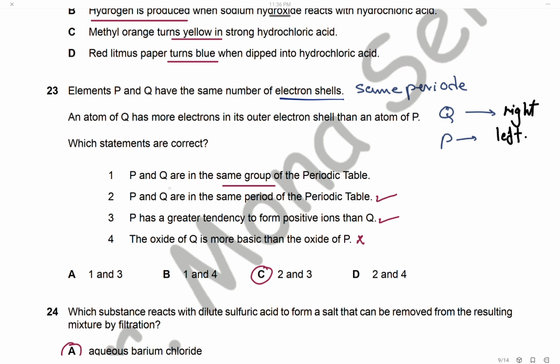Which are the correct statements? P and Q are in the same group. This is of course wrong. As we've just said, they are in the same period, so statement 2 is correct. P has a greater tendency to form positive ions than Q because P is on the left of Q, so P is more metallic. That's why P has a greater tendency to form positive ions. The oxide of Q is more basic. This is wrong, of course. P is more metallic, so the oxide of P is more basic. Only 2 and 3 are correct, and the answer is C.